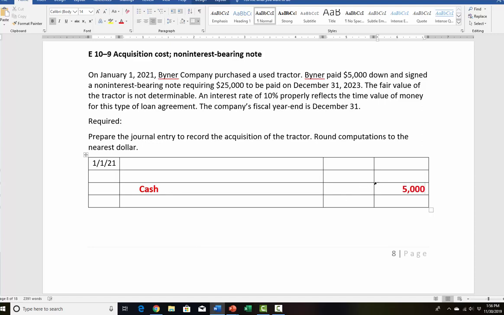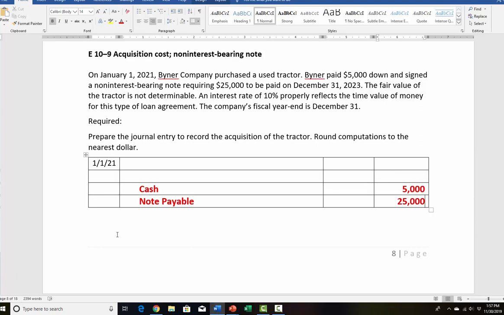Okay? All right, what else do we know? They signed a non-interest bearing note. We know that we're going to put the note in at its face value. So we're going to credit note payable for $25,000.